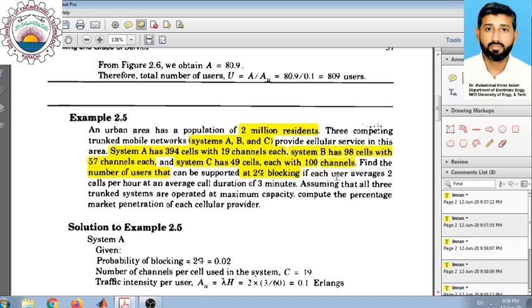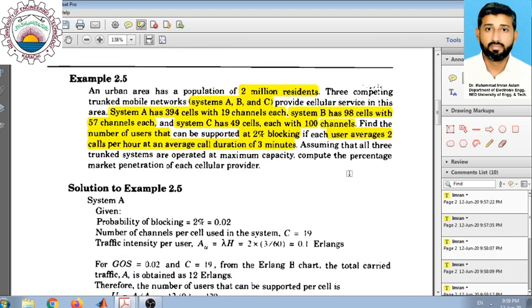The next condition given in the problem is that each user averages 2 calls per hour, with an average call duration of 3 minutes. So this will provide you an indication of what the per user call traffic intensity is. So we want to find the number of users for all these three types of system. Secondly, if we assume that systems are operating at maximum capacity, we also want to compute the percentage of market penetration for each type of cellular provider.